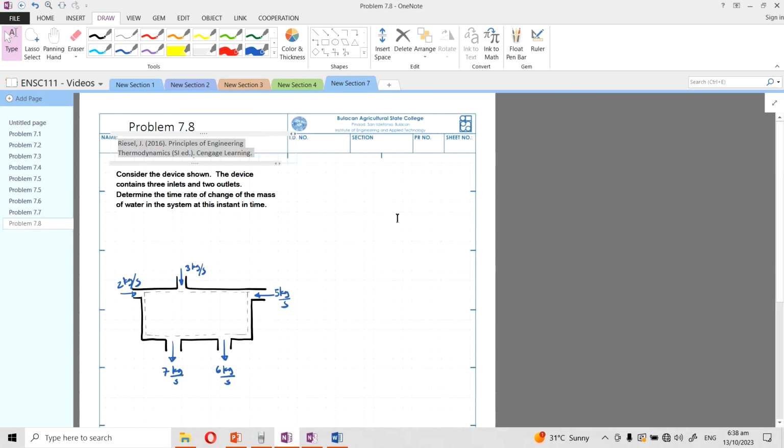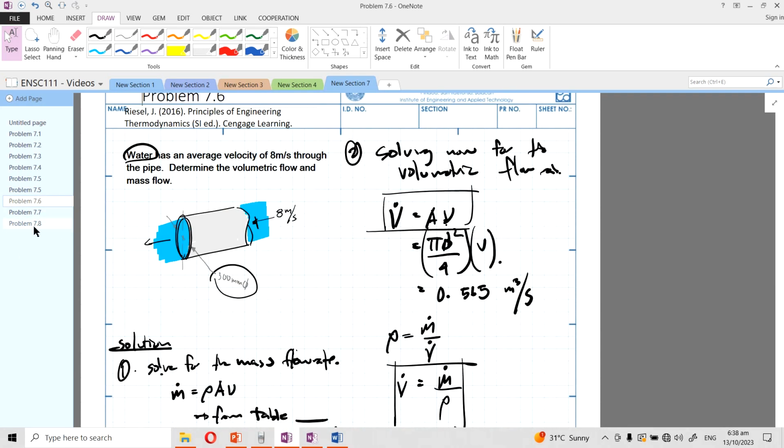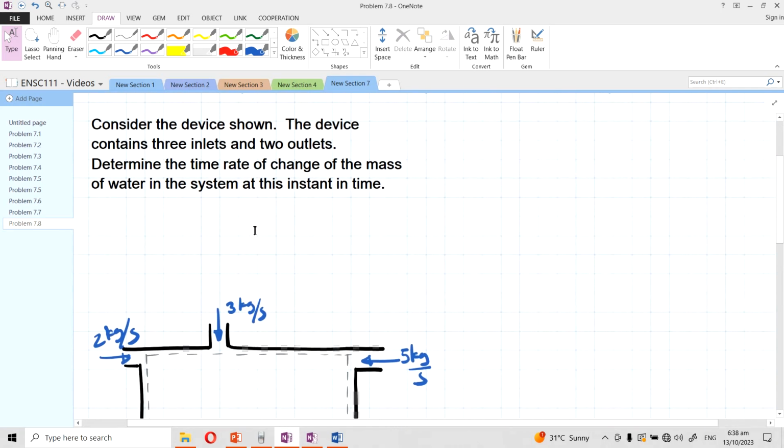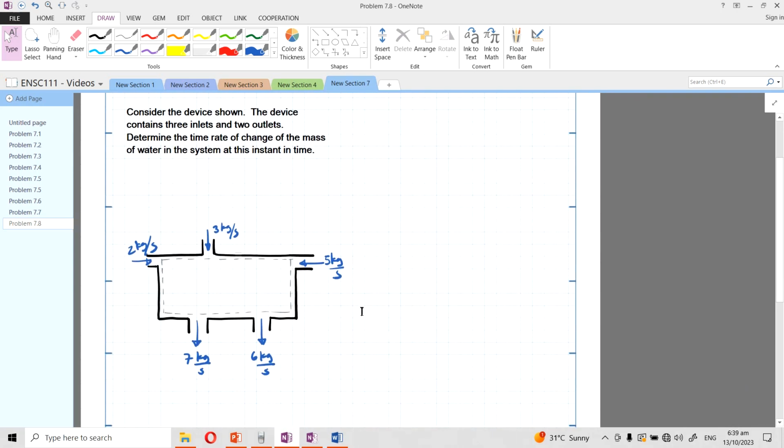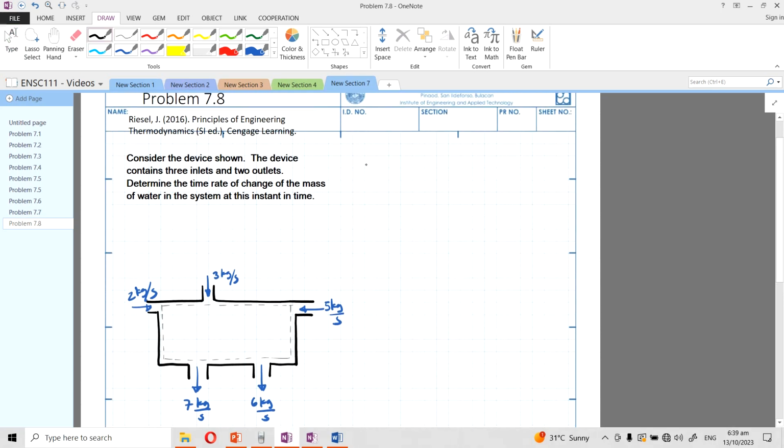Right, so last problem, I guess, is this one. It says here, consider the device shown. The device contains 3 inlets and 2 outlets. Determine the time rate of change of the mass of water in the system at this instant. So we have a system that has 3 inlets, 2 kilograms per second, 3 kilograms per second, 5 kilograms per second, and what's leaving is 7 and 6 kilograms per second. So we are asked to find the rate of change of mass in the system. So inside here, is there accumulation? Is there a reduction of mass, or is it a steady state? So we have to find this out, right?